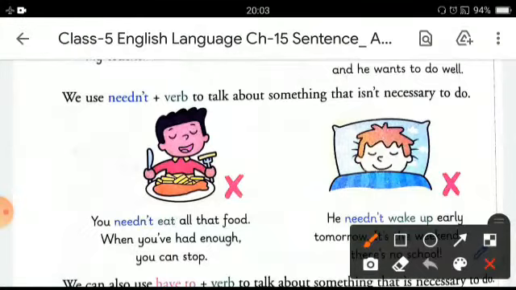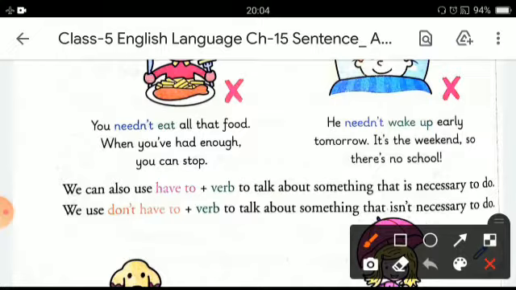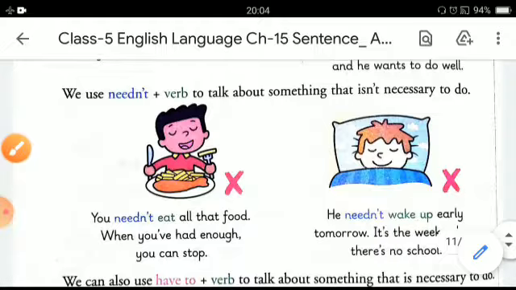We use need not with a verb to talk about something that isn't necessary to do. For example, you need not eat all that food. When you have had enough, you can stop. So here, the eating of the food is not that necessary. In the next sentence, you can see he need not wake up early tomorrow. It's the weekend, so there's no school. Here, the use of need not shows that there is no compulsion.